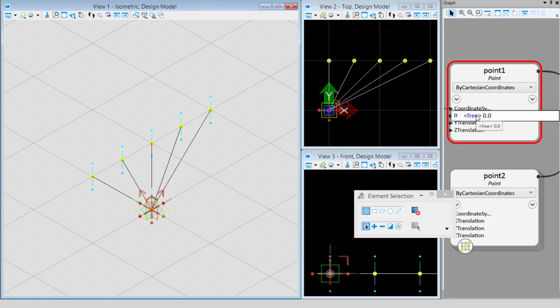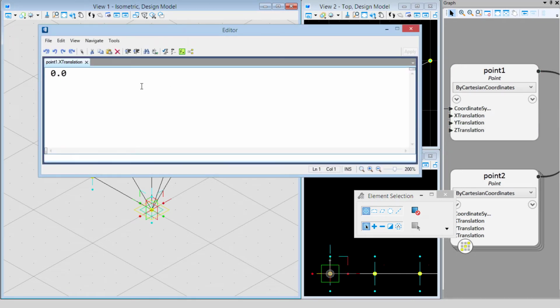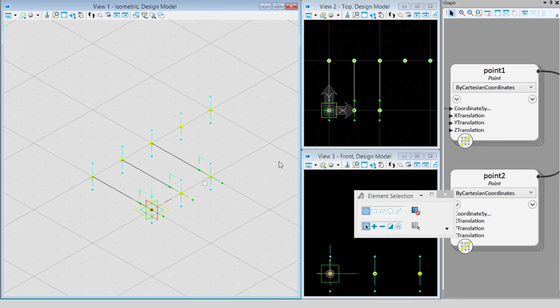So rather than have the X translation at 0, I'm going to make this a list. So again, I'm going to use the curly bracket, and we're going to do 0, and then 5, and then 10, and then we're going to close that. So this list has 3 members at 0, 5, and 10 for the X translation. And we'll apply that. And you can immediately see we now have 3 lines, and they're drawn from the first point in one list to the first point in another list, the second point in one list, the second point in another list, and so forth until we run out of points in one list, and then it simply stops.